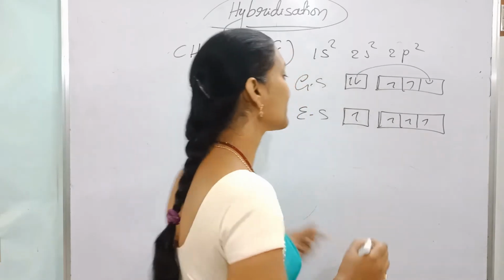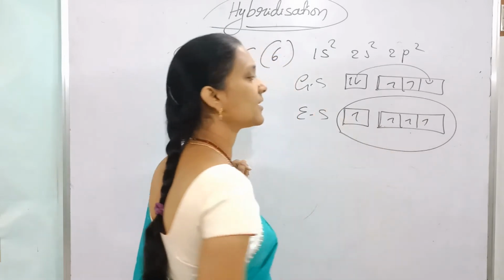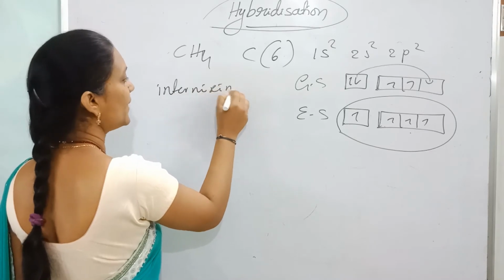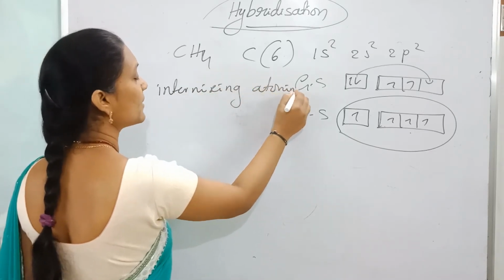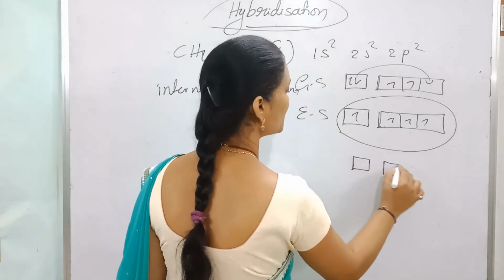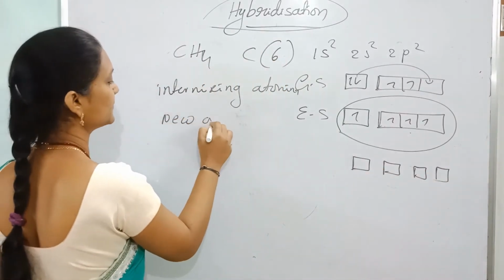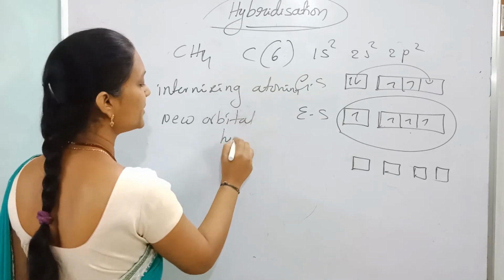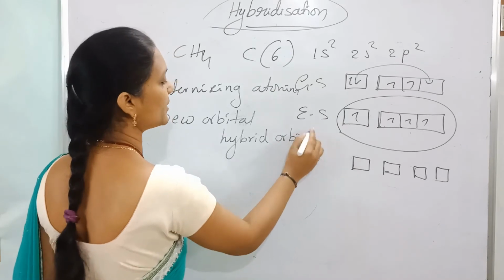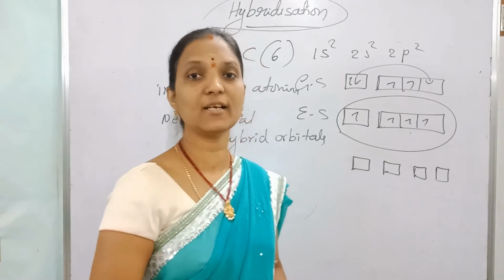So in hybridization, overlapping of orbitals takes place, but before overlapping, mixing of all these orbitals takes place. So intermixing of atomic orbitals takes place. After mixing, they produce new orbitals. These new orbitals are called hybrid orbitals. The process name is hybridization and the formed orbitals are called hybrid orbitals.